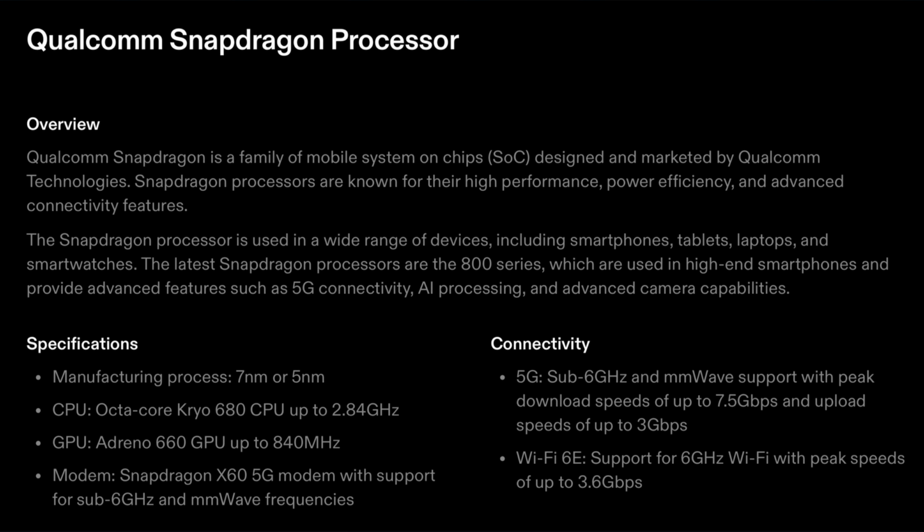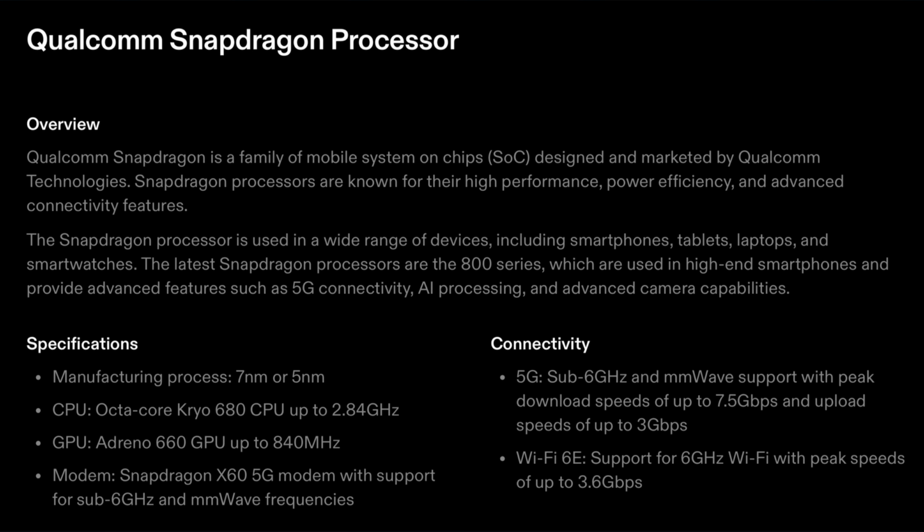Specifications. Manufacturing process, as I said earlier, is nowadays 7 nanometer or 5 nanometer. CPU, octa-core Kryo 680 CPU up to 2.84 gigahertz. GPU, Adreno 660 GPU up to 840 megahertz. Modem, Snapdragon X60 5G modem with support for sub-6 gigahertz and millimeter wave frequency. These specifications make Qualcomm Snapdragon the biggest in the mobile industry, as they are required in today's era the most.